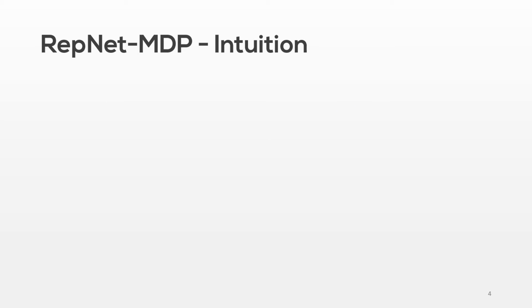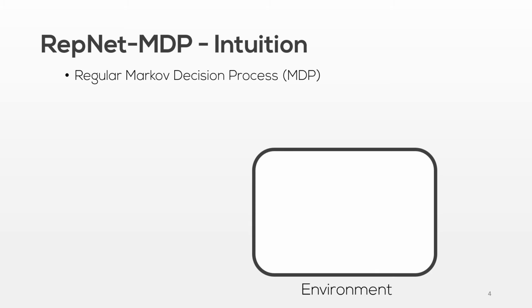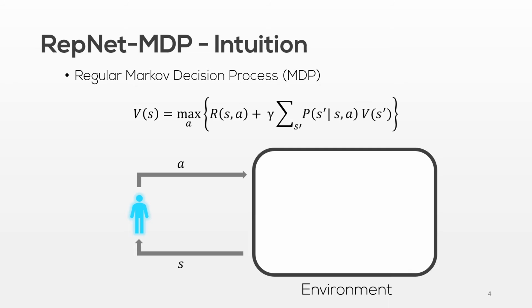Let's spend a few moments on building an intuition for the RepNet framework. As a reminder, the standard MDP is made up of the following elements: a static environment in a given state, an autonomous agent that acts upon the environment, after which the environment transitions to a new state, returned to the agent. Optimal behavior in each state is dictated by the following recursive equation, called the value function.